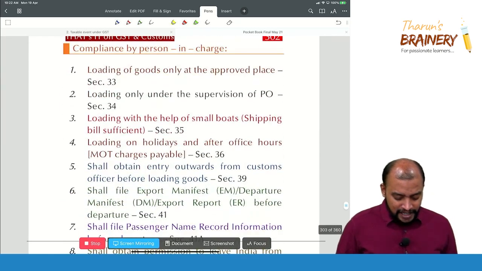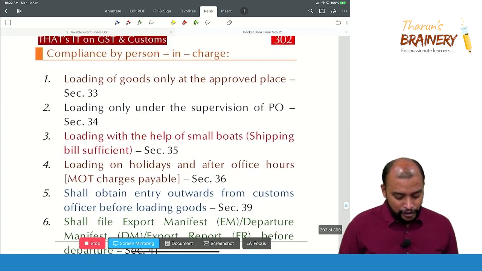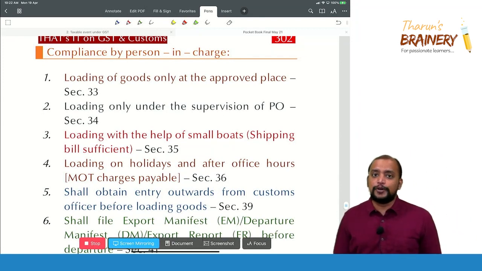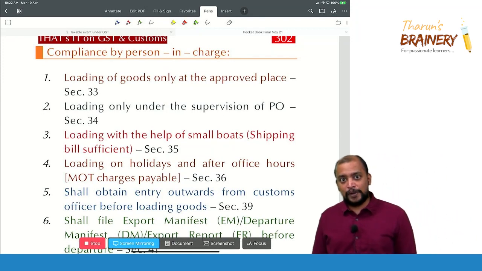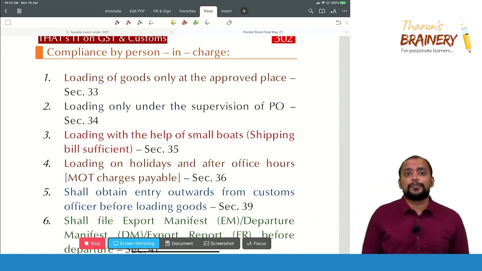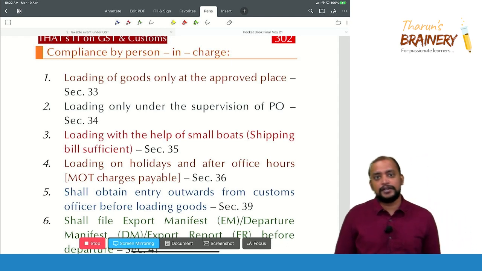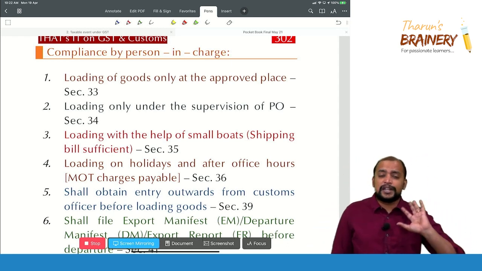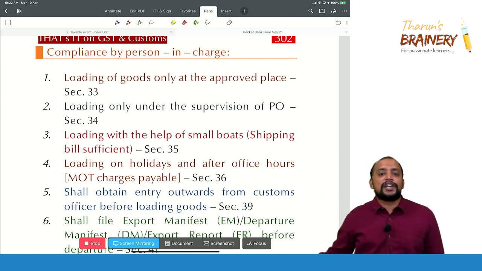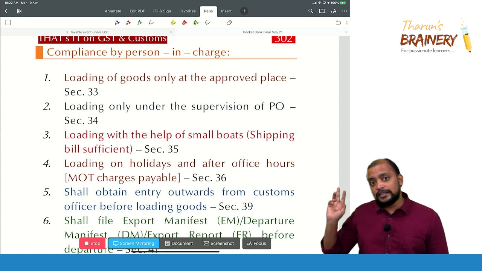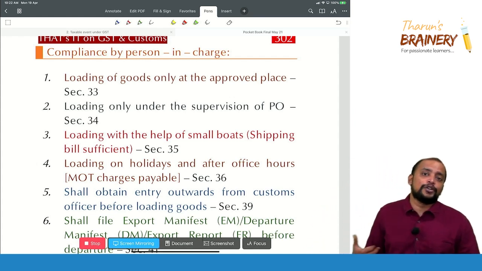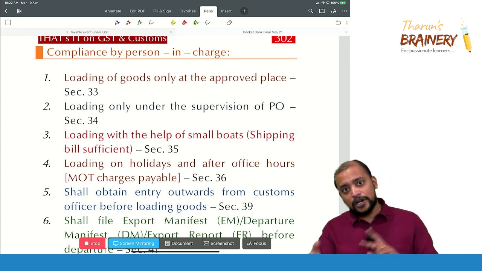After filing this document, what are the compliances to be followed by the person in charge? Loading of goods only at the approved place. Yes, goods can be loaded only at the approved place, and loading only under the supervision of the proper officer. There, unloading is only at the approved place; here, loading is at the approved place. There, goods can be unloaded under the supervision of the proper officer; here, goods can be loaded under the supervision of the proper officer, just the contra.